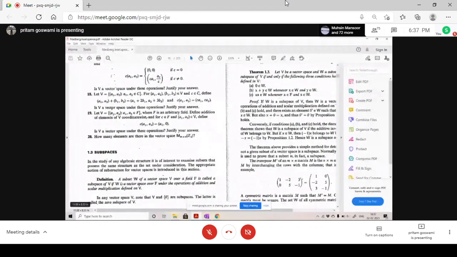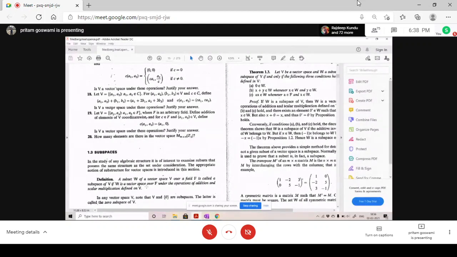So we will take a subset W of a vector space V over a field. Field is necessary. I told you yesterday. To define a vector space, you always need to have a field, right? So suppose V is a vector space over a field F and W is a subset of V. Then W is a subspace of V if W itself is a vector space under the same operations, the same plus and multiplication you did for V.